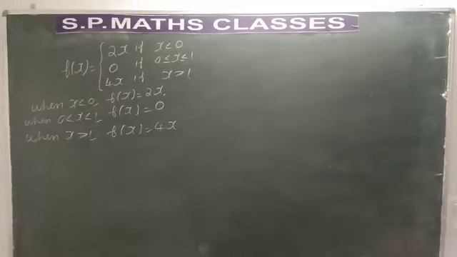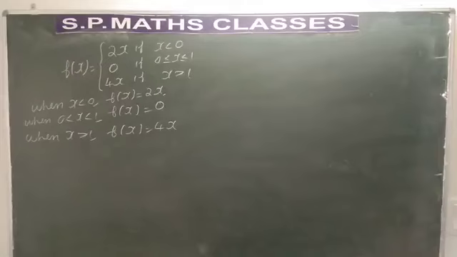I think students, it is very clear. For all x less than 0, f of x is 2x. It's a polynomial, hence it is said to be continuous. For all values lying between 0 and 1, f of x is 0. It is said to be continuous. When x is greater than 1, f of x is 4x. It is a linear polynomial, hence it is said to be continuous.